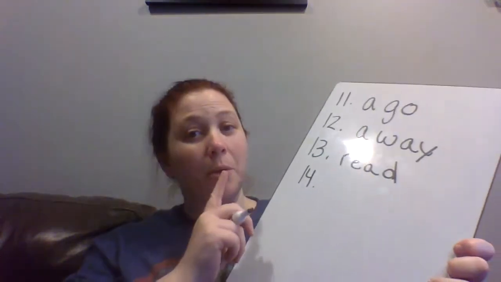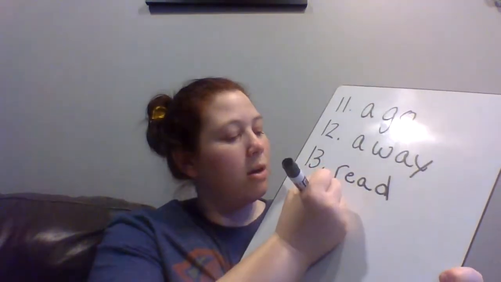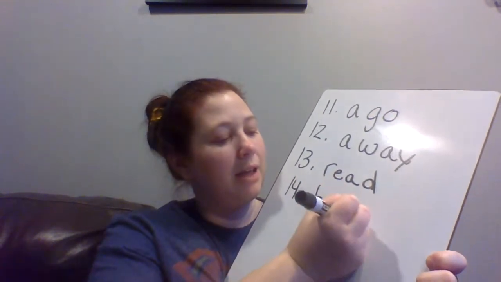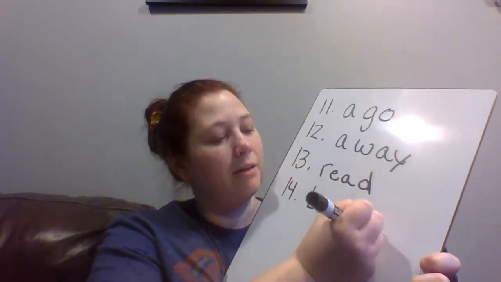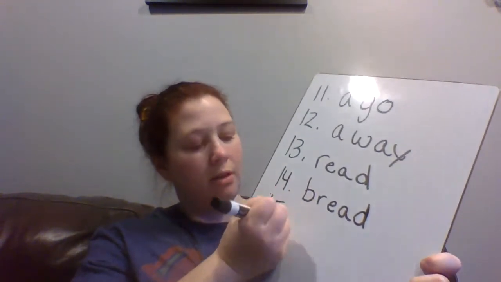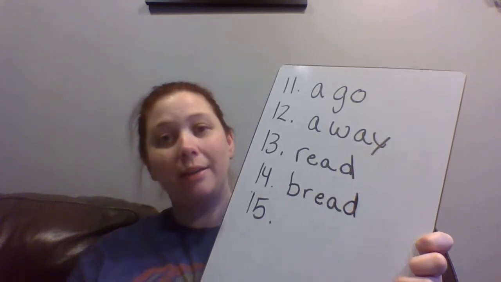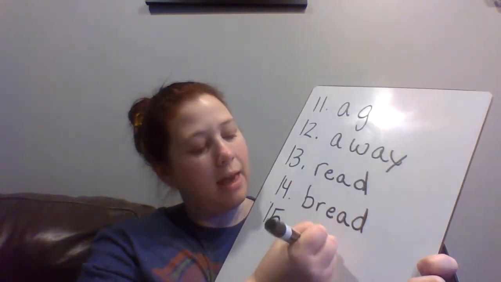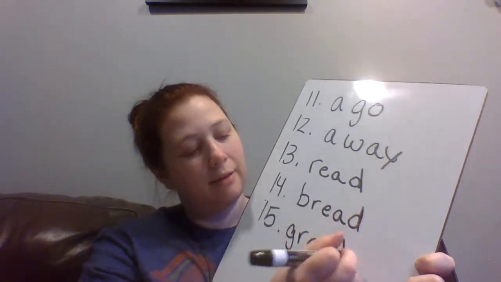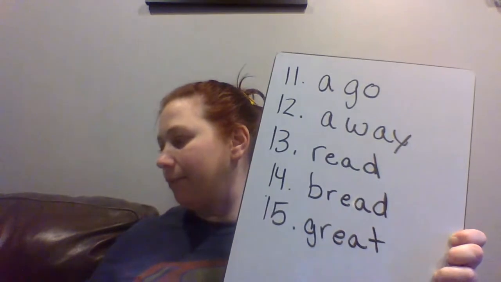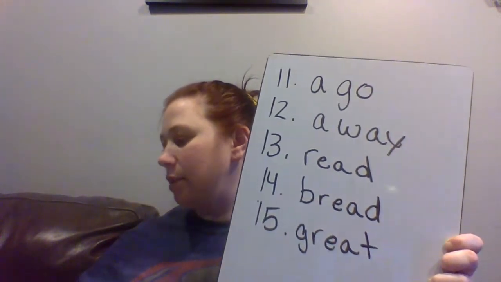Number 14, let's spell bread. B, R, E, that's that E, A, and then D, bread. Number 15, great. G, R, E, A, T, great. Alrighty, let's move on to coding our words.